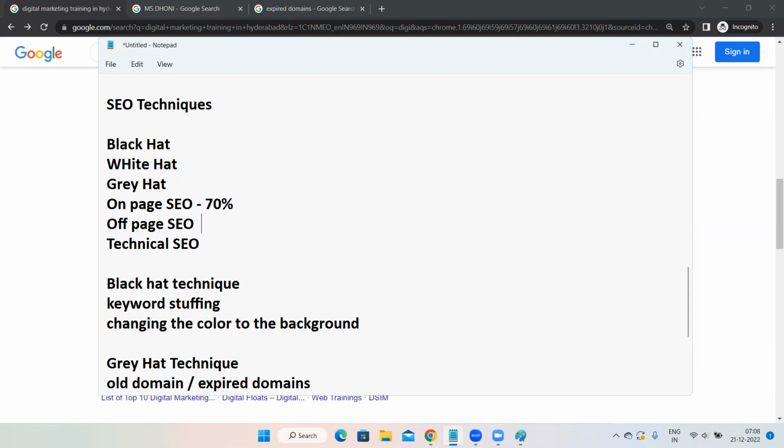Then off page and then technical. This is a little bit difficult also, but it is very important. So these three things, on page, off page, and technical SEO, are the white hat techniques. That means these are the good techniques which you need to perform, which we will be doing later.